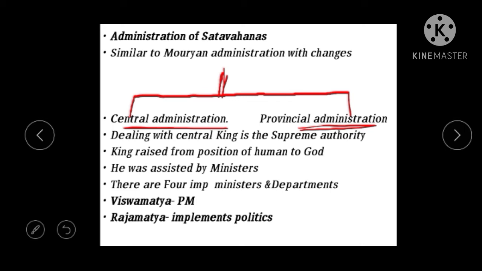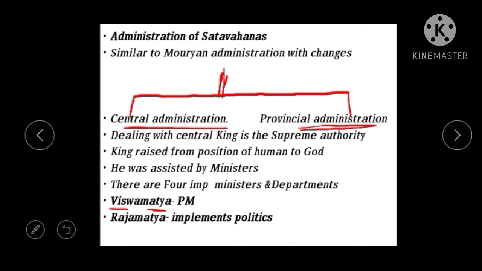So let us see what are the departments or ministers who helped the king. The first one is Amatya. So we can see here two words, Vishwa and Amatya. Vishwamitya is the PM, Pradhana Mantri at that time. He used to advise the king in all the issues and matters. Whatever has to be dealt with, administration or war or military, everything is discussed with the king by Vishwamitra, that is Pradhan Mantri or Prime Minister.